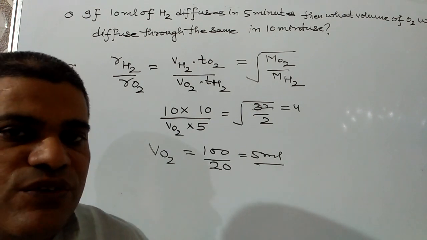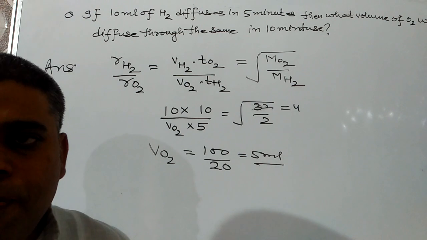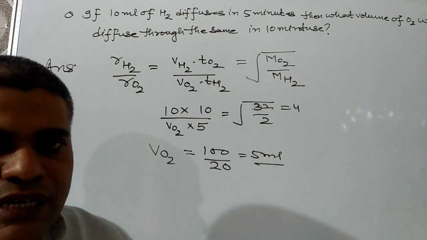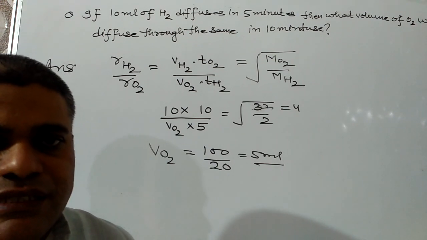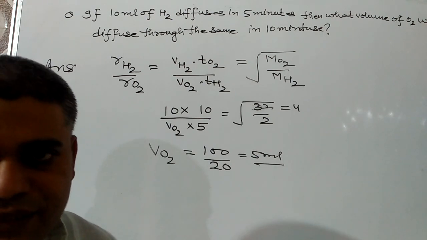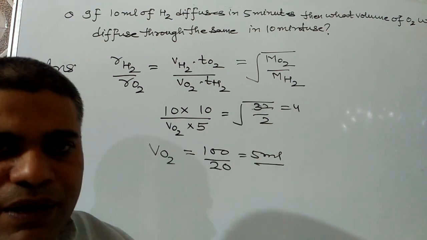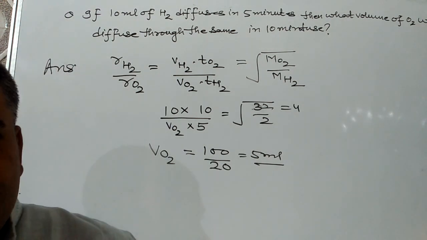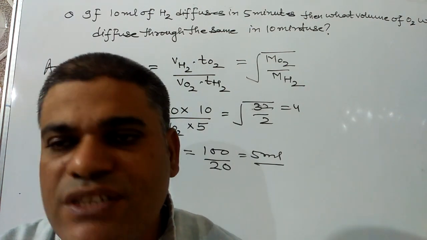Now, one more question I am taking on diffusion that has been asked in your competitive exams. Question is that if two bottles contain ammonia and hydrochloric acid gas and are connected through a valve, and the valve is suddenly opened, then in which bottle or at which point will the ammonium chloride vapors appear first of all?